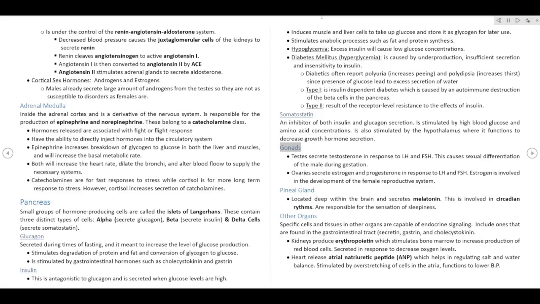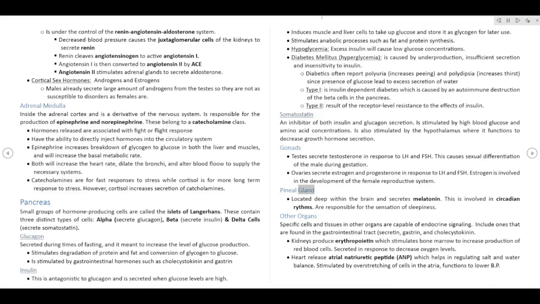Gonads. Testes secrete testosterone in response to LH and FSH. This causes sexual differentiation of the male during gestation. Ovaries secrete estrogen and progesterone in response to LH and FSH. Estrogen is involved in the development of the female reproductive system.